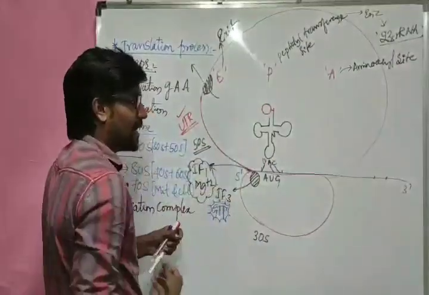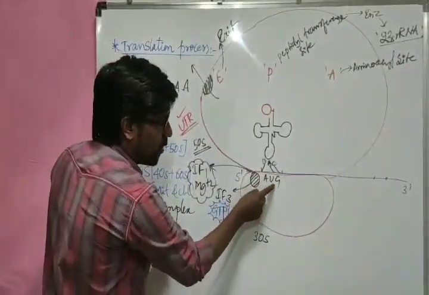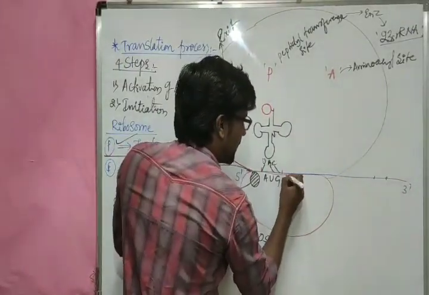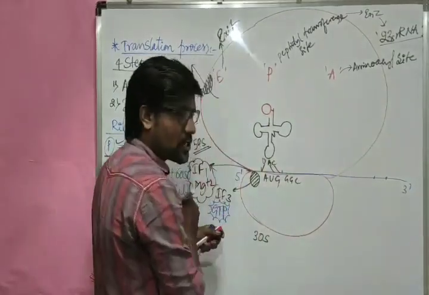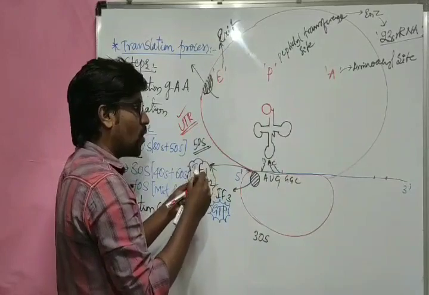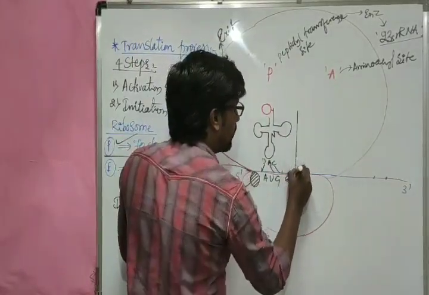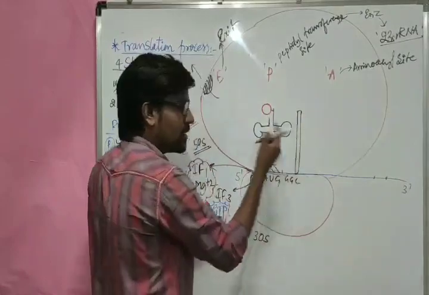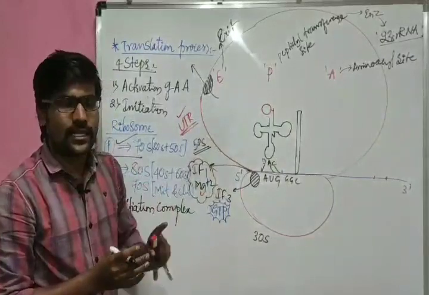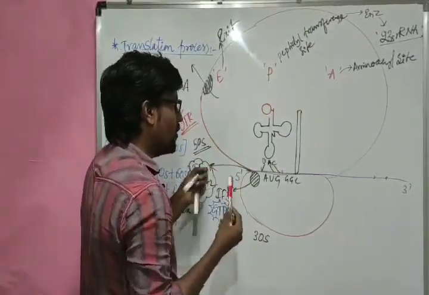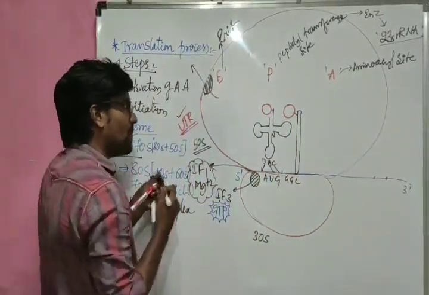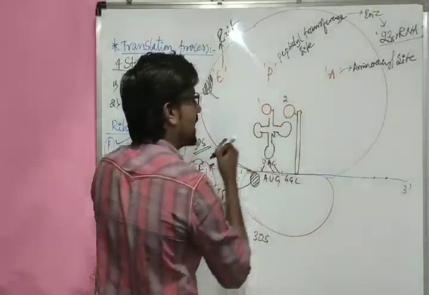Now that tRNA gets attached here, so both have been locked, codon and anticodon. Now we have another codon on this side, for example GGC, the next codon. GGC means the anticodon should be CCG. The CCG anticodon carrying the second tRNA molecule attaches here. Imagine this is the second tRNA, not exactly that shape, just for convenience I am drawing it like that. The second tRNA carries a specific amino acid. Let me call this the first amino acid and this the second amino acid.